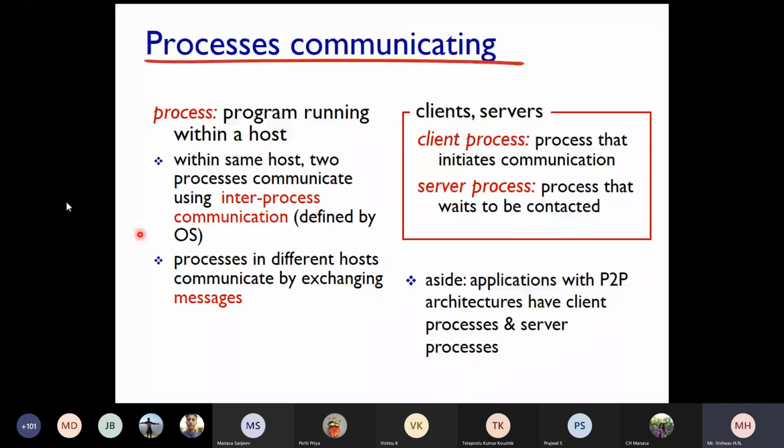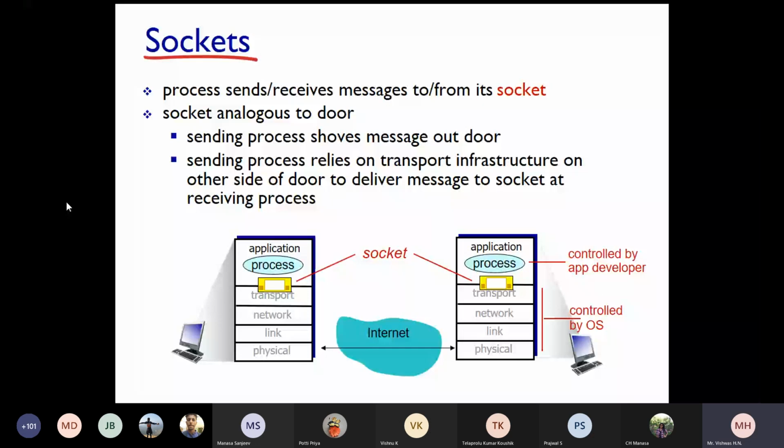So, what are sockets? A process sends and receives messages to and from its socket. A socket is basically a combination of IP address and port number. Students, you can make a note of it. A socket is basically a combination of IP address and port number. It is located between the application layer and the transport layer. Basically, through this your messages get transferred. Is that clear, students? So a socket is kind of a door.